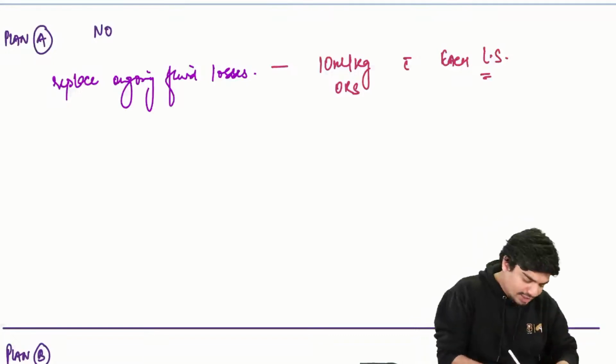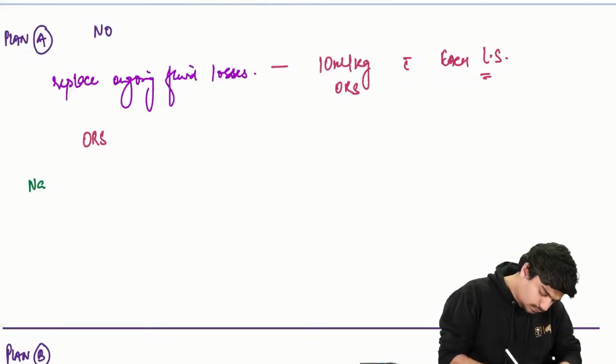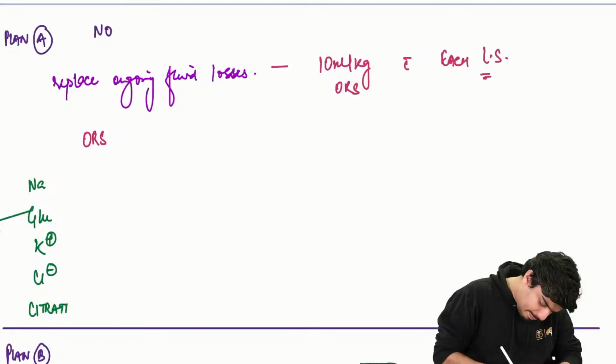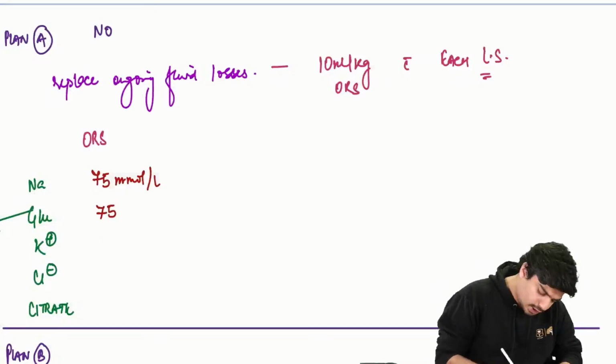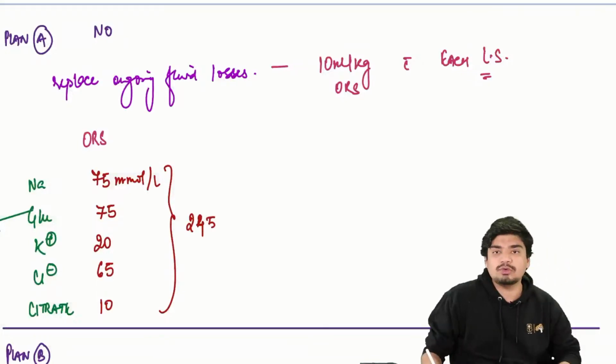That's it. So as far as this ORS is concerned, how is this ORS made? A little bit about that. So normally this ORS has 75 millimole per liter of glucose, sodium, 75 of glucose as well, 20 of potassium, 65 of chloride, and 10 of citrate. So that the total is what? Total is 245.